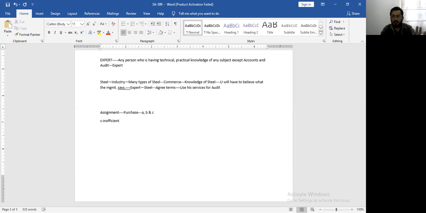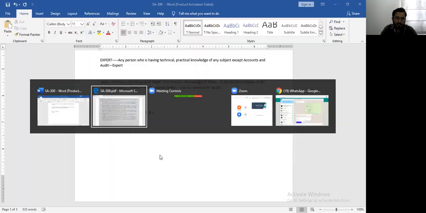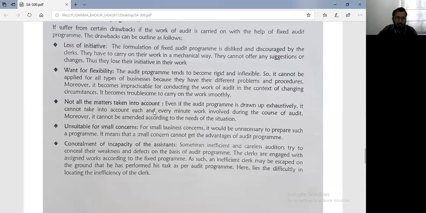Now, what the audit program does is it only sees who is accountable for the work and whether the work has been properly conducted or not. In these circumstances, sometimes it becomes very difficult to find out who is the inefficient audit clerk amongst the entire audit team. The other two, in this case A and B, will cover up for the inefficiency of the audit assistant C. So this is also one of the drawbacks of an audit program, that it conceals the inefficiency of a particular audit assistant. Are you understanding? Right.